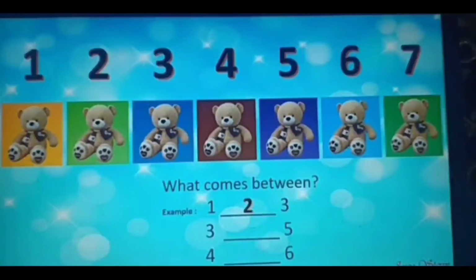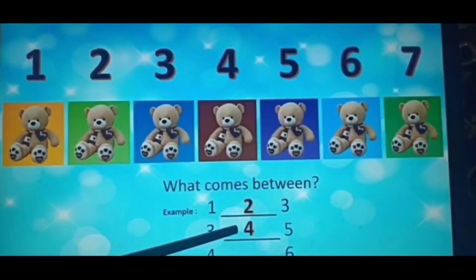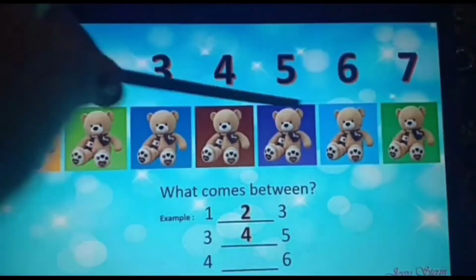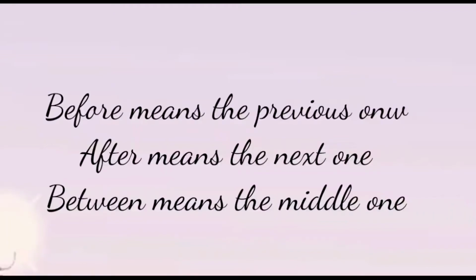In a similar way we can find the same. Next is which number comes between 3 and 5? Say children, what is the answer? Yes, the number is 4. Very good. Let's write 4 here. Next is what comes between 4 and 5? What is the answer? Yes, it is 5. Very good. So we can write number 5 here. Okay children.